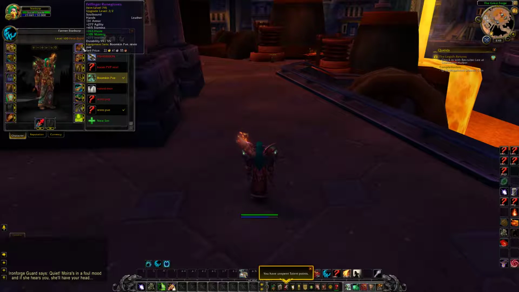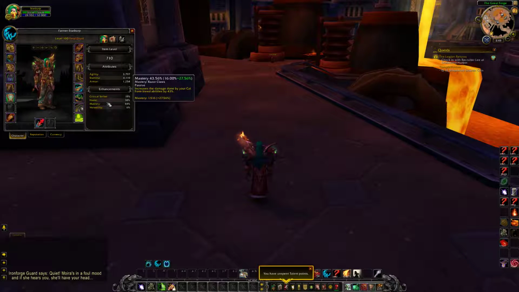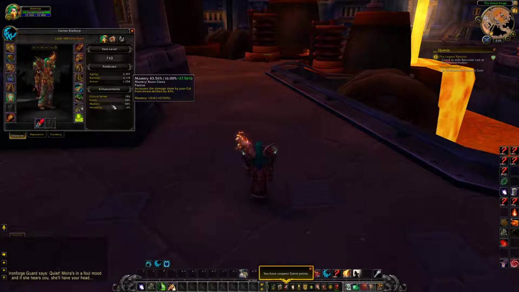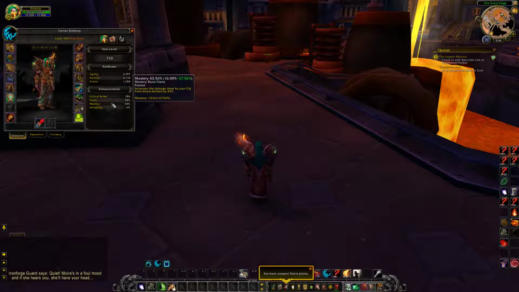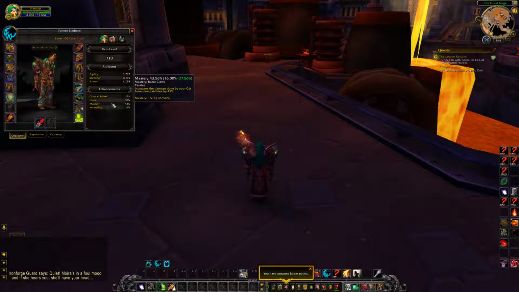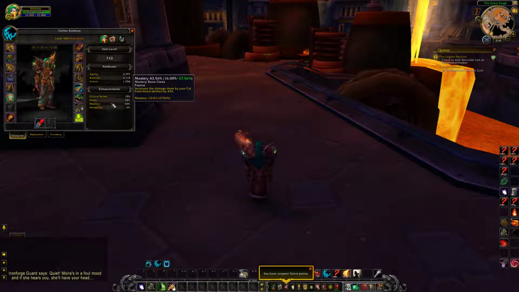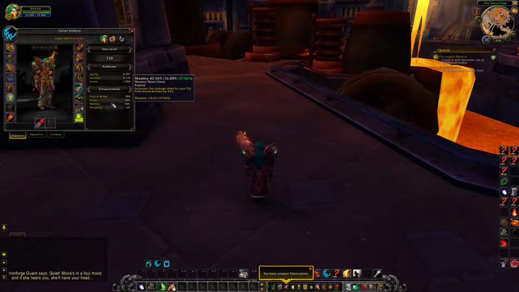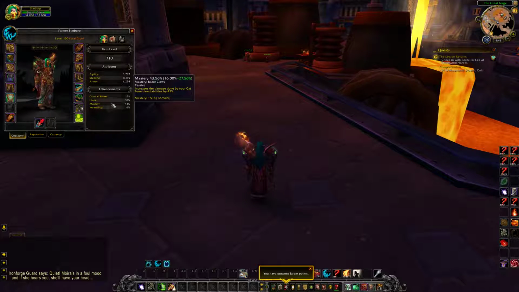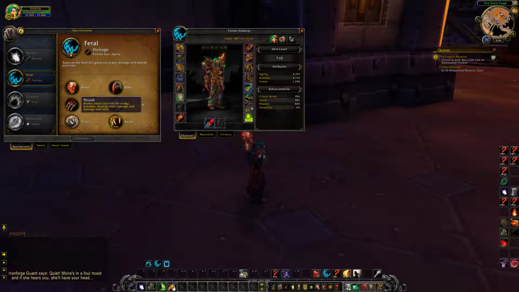Now mastery, on the other hand, differs depending on what specialization you are. Different classes have different specializations, and no specialization's the same. If I hover over mastery right now, it says it increases the damage done by your cat form bleed abilities, because I told you cats can bleed the target and burst them. Whatever percentage my mastery is, which is 44%, it's actually 43.56%. That's why it says 43 there, but the game rounds it up to 44 on the enhancement sheet here. It means I'm going to do 43% extra damage for all my periodic abilities as a cat.